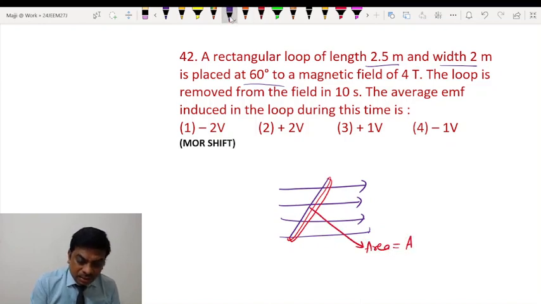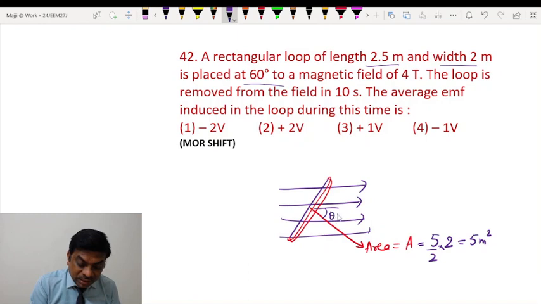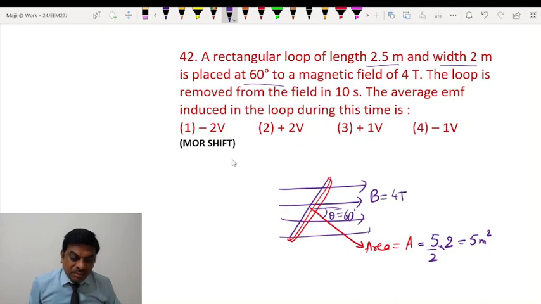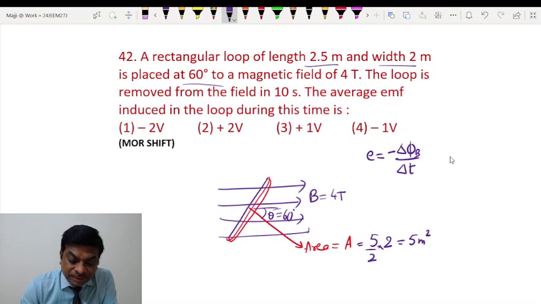So area is equal to length into breadth, so 5 meters squared. It makes an angle of 60 degrees with the magnetic field. Magnetic field is 4 Tesla. So the average EMF induced in the loop during this time. Now as you know, according to Faraday's law of electromagnetic induction, the average EMF induced is equal to the average rate of change of magnetic flux.